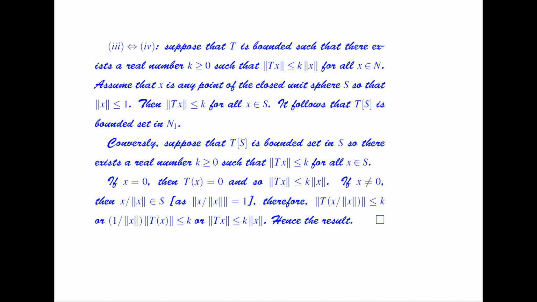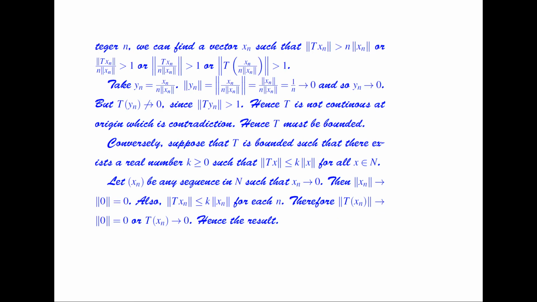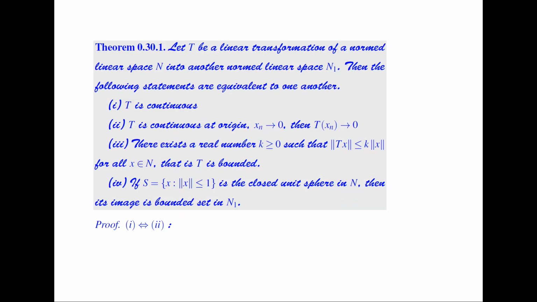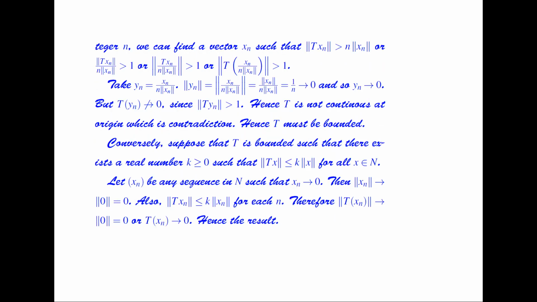So now we discuss the equivalence of statement number 3 and statement number 4. Statement number 3 says that there exists a real number k greater than or equal to 0 such that the norm of Tx is less than or equal to k times the norm of x for all x belongs to N, that is, T is bounded. And statement number 4 says that if we have a closed unit sphere in N, then its image is a bounded set in N1.